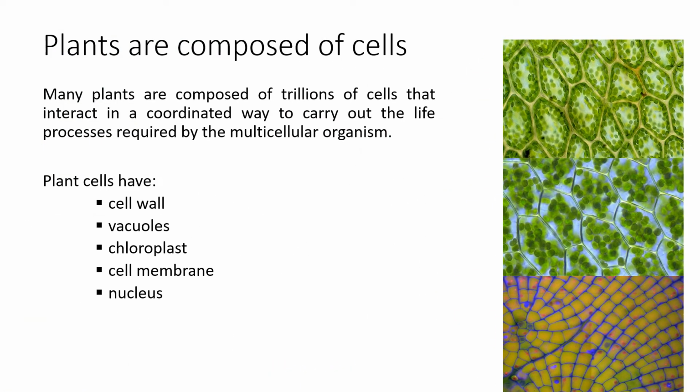First, plant is a living thing because plant is composed of cells. If you recap back in unit 1, cells are the smallest units that have the capacity to live. So plants consist of cells. Therefore, we can say that plant is a living thing. Many plants are composed of trillions of cells, which carry out the life processes required for the organisms. The cells consist of many organelles, which are the cell wall, vacuoles, chloroplast, cell membrane, and nucleus.